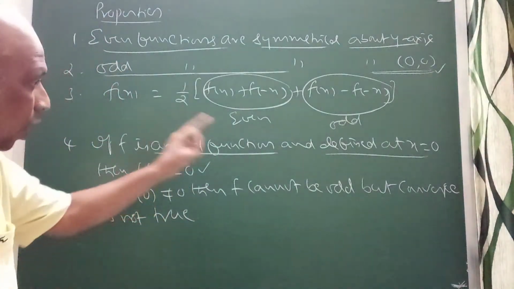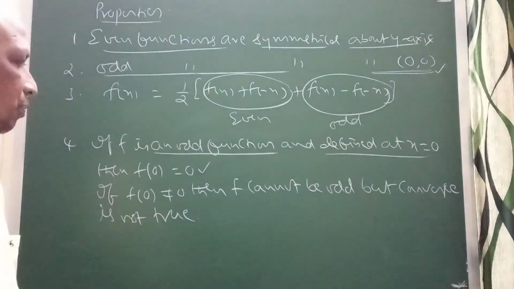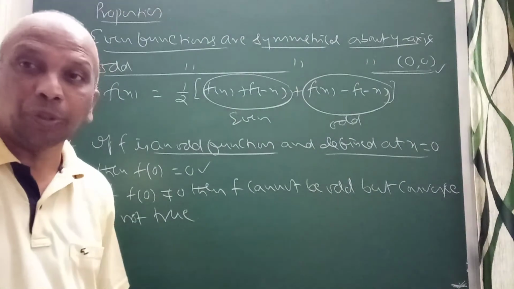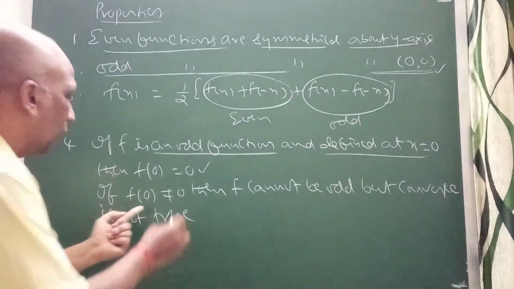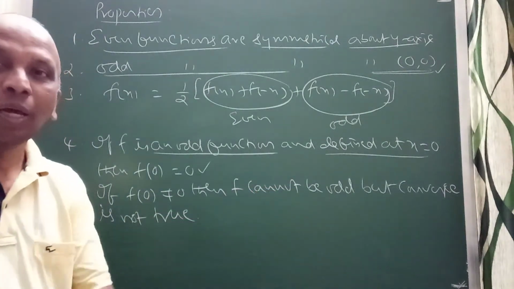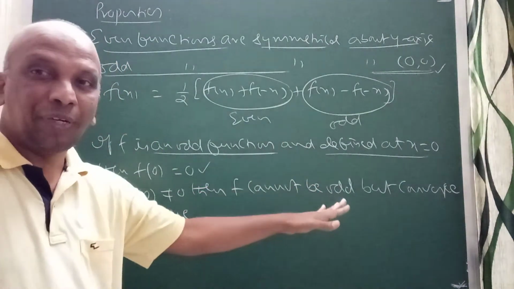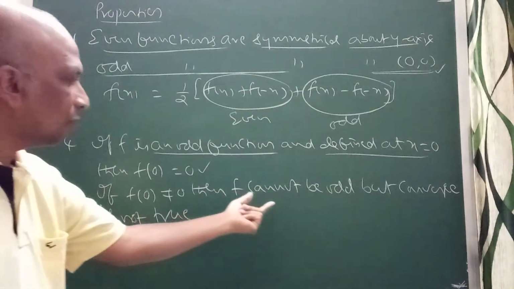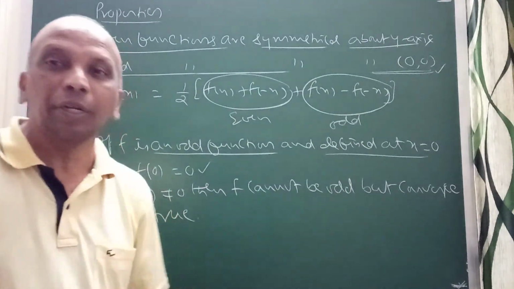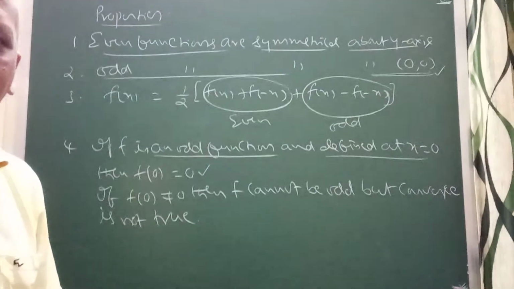So that is the reason. If it is an odd function and it is defined at x equal to 0, f of 0 should be 0. Suppose f of 0 not equal to 0, then f cannot be odd. But the converse need not be true. That is important. Even if f of 0 equal to 0, the converse need not be true, that f is odd. Now, I will discuss the next point.